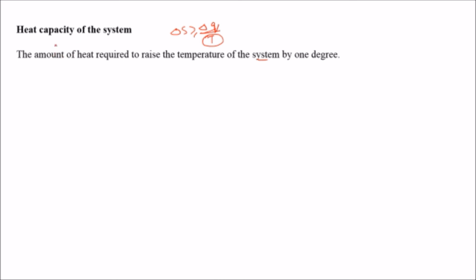If we define heat capacity, it is the amount of heat required to raise the temperature of the system by 1 degree, and it is usually expressed as C. If Q is the amount of heat we are providing, then heat capacity expresses how much the temperature of the system can be raised. It also depends on the mass of the system and on the change in temperature of the system, or del T.